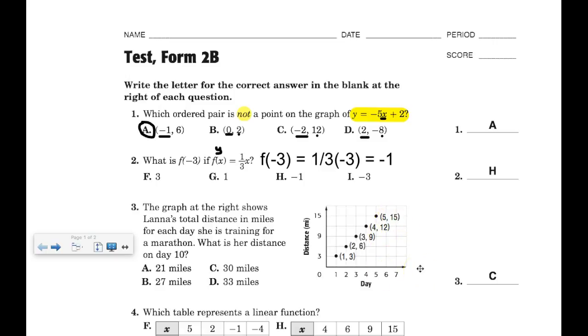Number 3. The graph at the right shows Lana's total distance in miles for each day she is training for a marathon. What is her distance on day 10? So let's look at the graph. A couple of different things that we can determine from the graph. First of all, it would appear